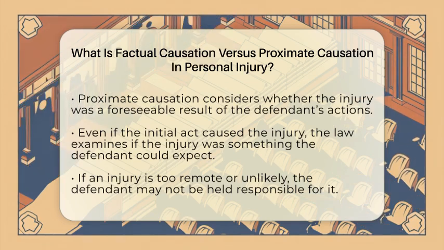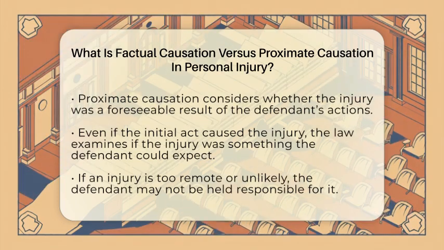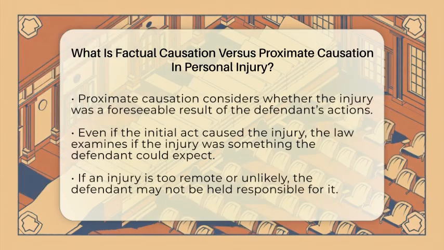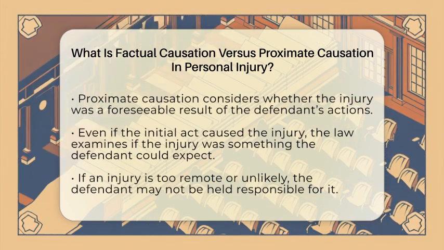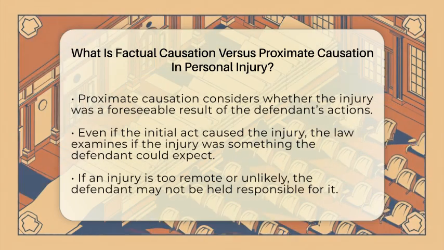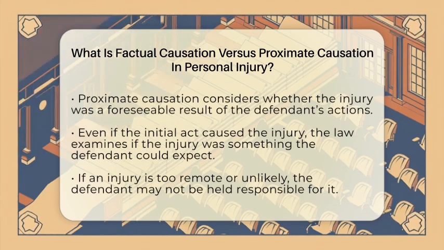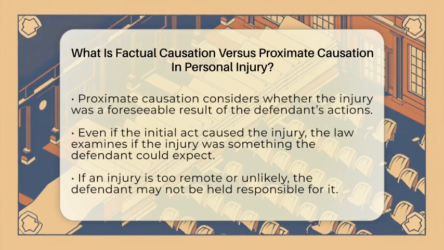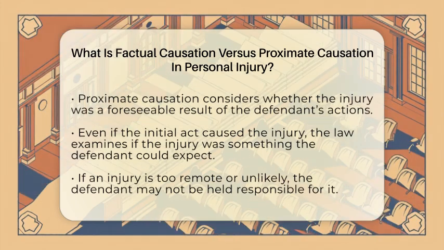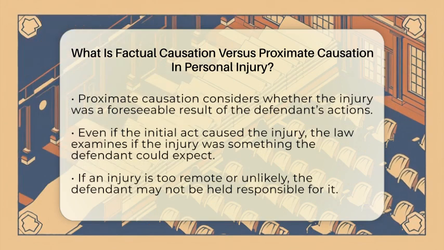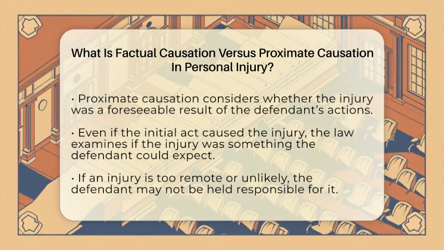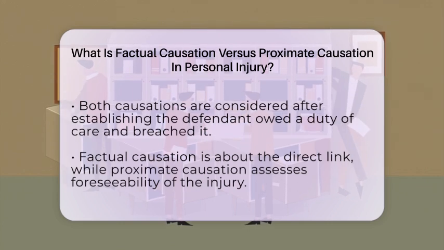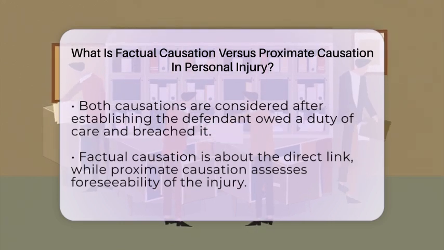Proximate causation is a bit different. It looks at whether the injury was a reasonable or foreseeable result of the defendant's actions. Even if the driver running the red light caused the injury, the law considers if the injury was something the driver could have expected. If the injury was too remote or unlikely, the defendant might not be held responsible for that part. For example, if the driver's red light violation led to a minor injury, but then an unrelated event caused a serious injury later, the law might say the driver isn't responsible for that second injury.